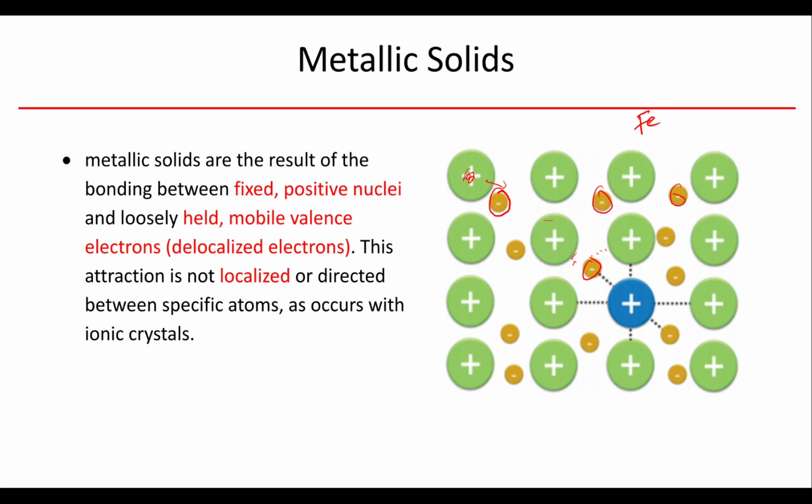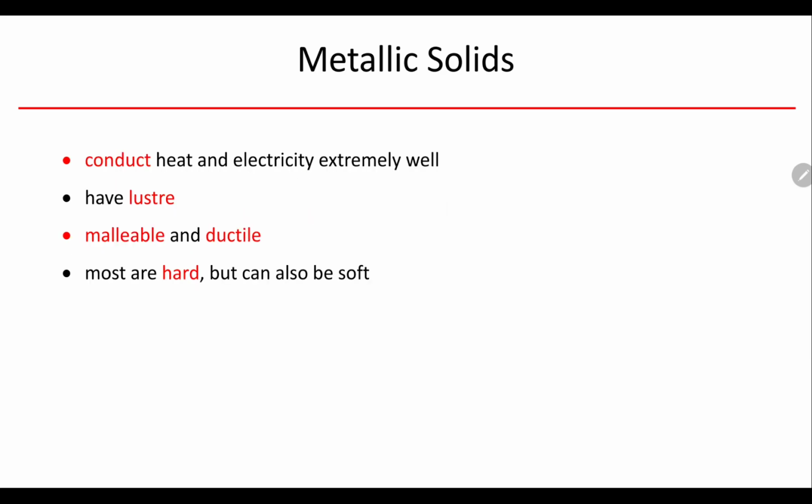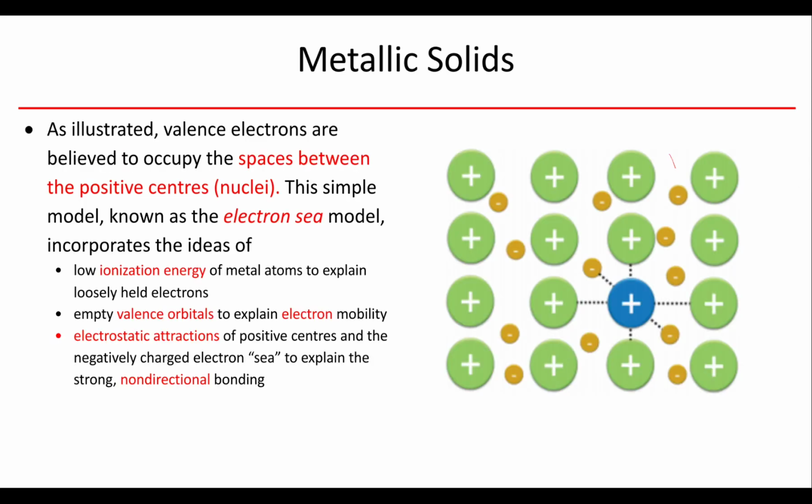This allows for some of the unique properties. If I were to hit this with a hammer, it would be malleable or ductile, because when I hit this, the ion here will start to shift. Because I have these electrons in the spaces between, they'll pull the other ions along with it. As a result, this allows metallic solids to be molded into different shapes, and they're also ductile.